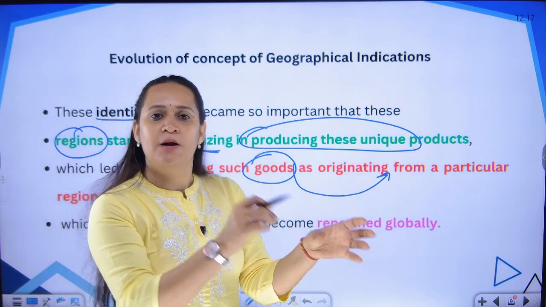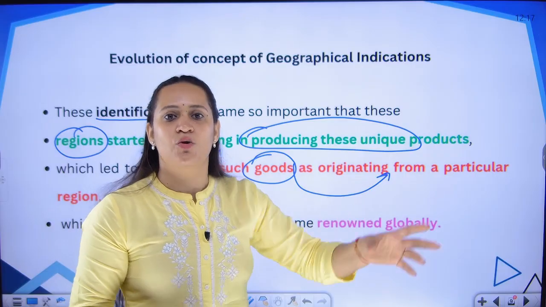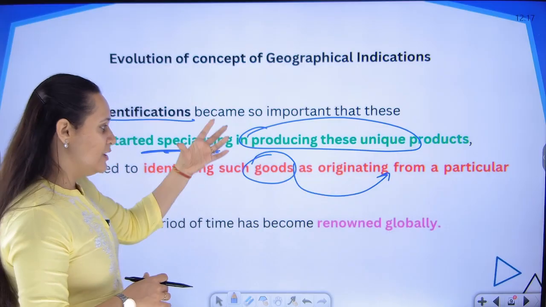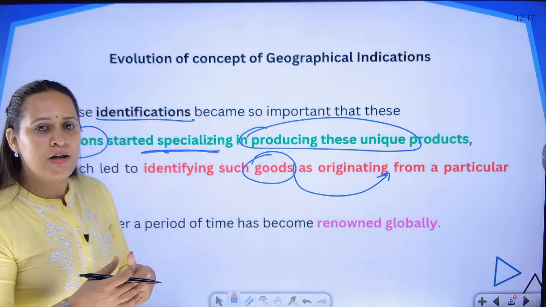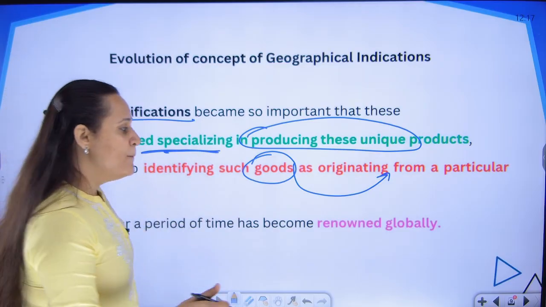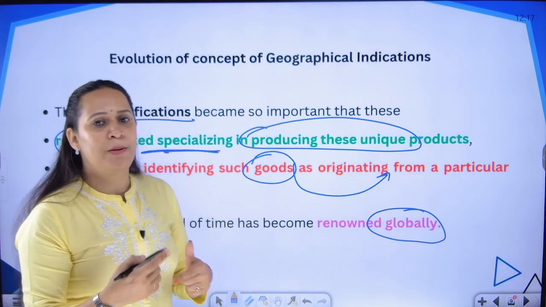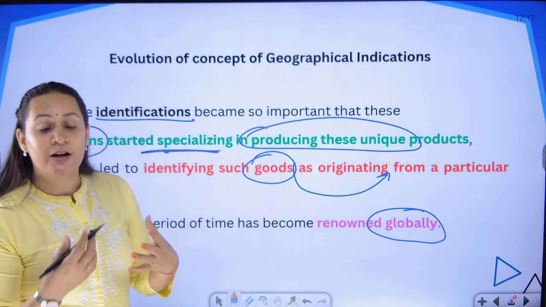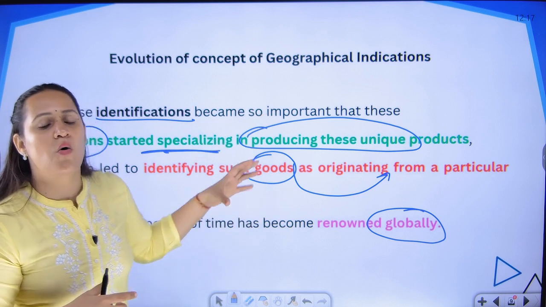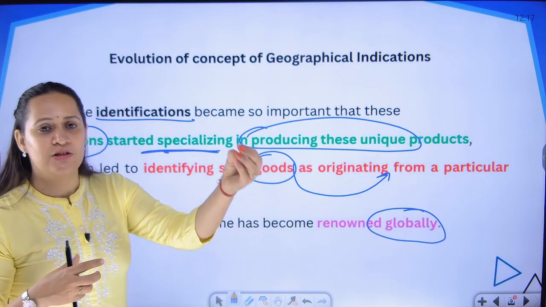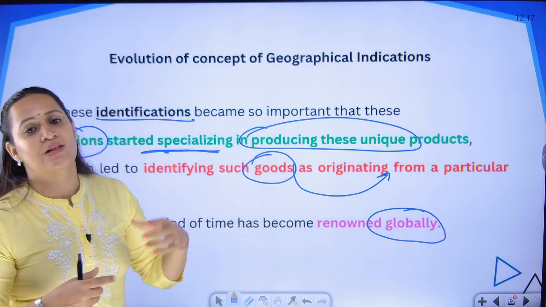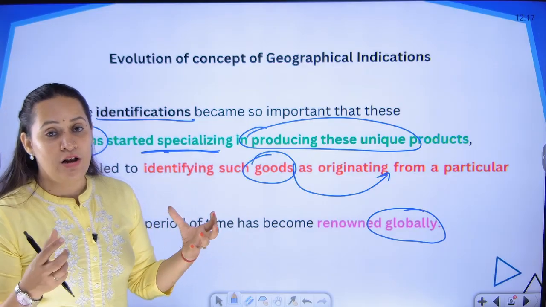If you want this particular product, please go to this continent, please go to this country, please go to this location. That is how they connected the products with the location from where they are coming, and slowly all these products which were associated with a certain kind of location became globally known. By word of mouth, you communicate, right? If you want this product, there you will get it. So, through that communication, globally all these products were known, that if you want this, please go to this country, if you want this, go to this country, go to this state, go to this location. That is how they linked the product with the geographical location.